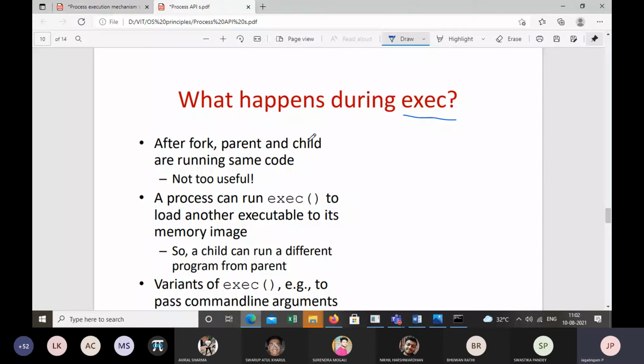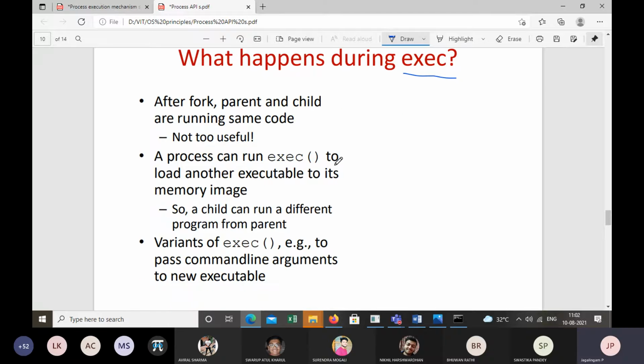Fine. So the next system call is EXEC. Right. Now what happens during the EXEC system call? Okay, fine, all right. So here is the parent process. The memory image of the parent process consists of? Code, data, stack, and heap. Good. The memory image of any process consists of code, data, stack, and heap.